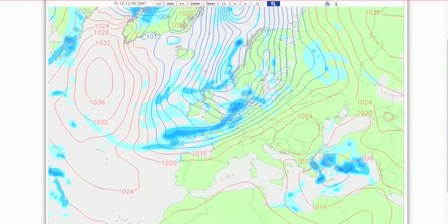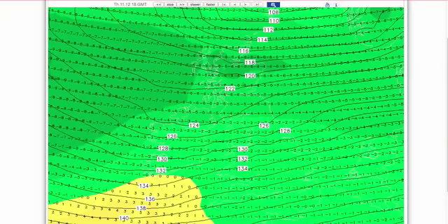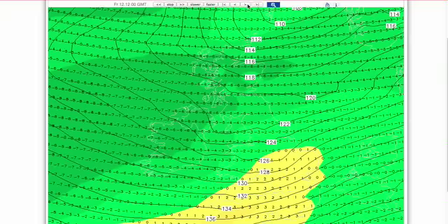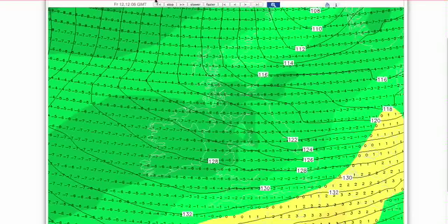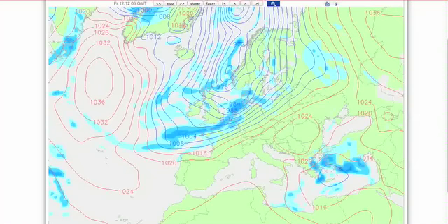Keeping a very close eye on temperatures, because this is the temperature profile at 850. This is Thursday evening. There's midnight on Thursday. There's 6 o'clock on Friday morning. It's pulled in this cold air from the north onto the back of the precipitation band here. The question is, does it turn that to snow? Does it get there in time for it to turn to snow?